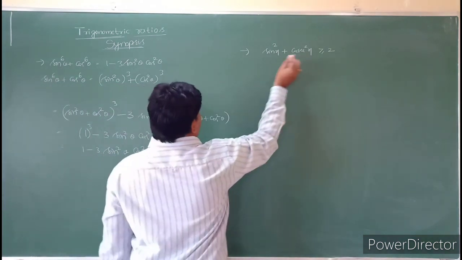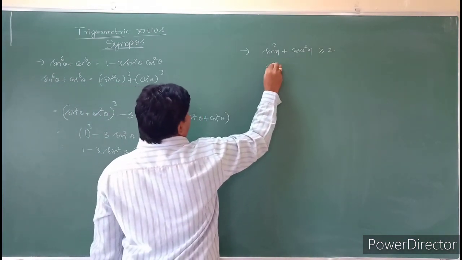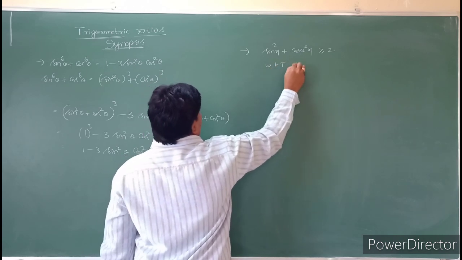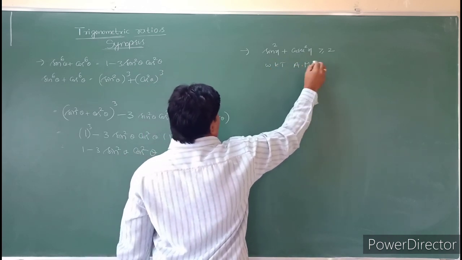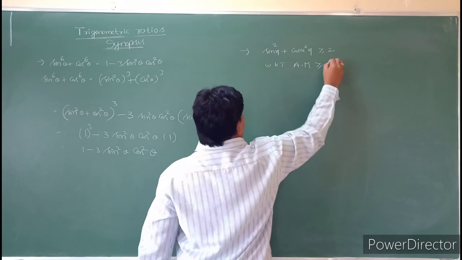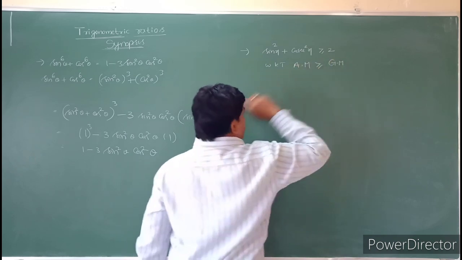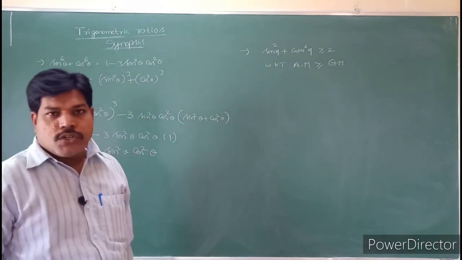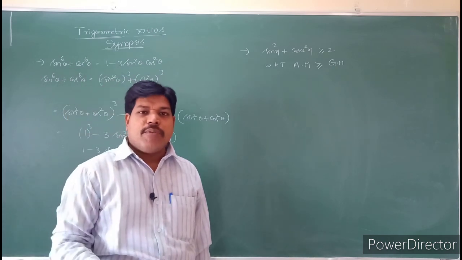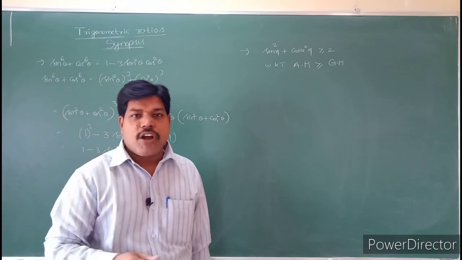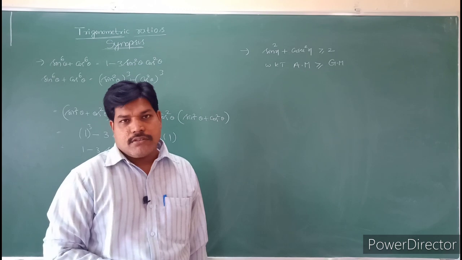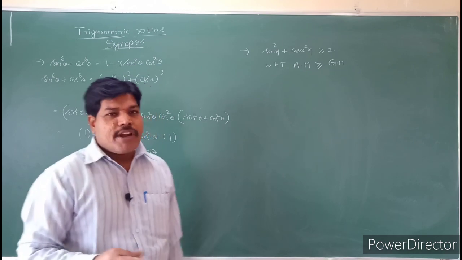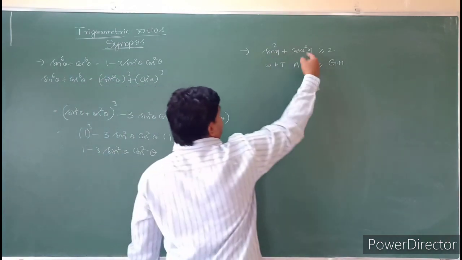See students. So we know that arithmetic mean is greater than or equal to geometric mean. Yes or no? So what is the arithmetic mean of a, b? (a plus b) by 2. What is the geometric mean of a, b? Root ab. Yes or no? Square root of ab. So arithmetic mean of sin square x plus cosecant square x.